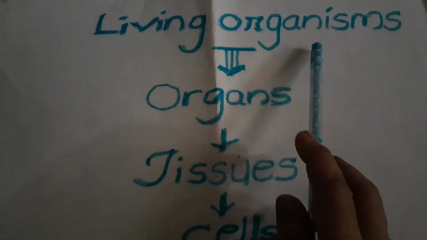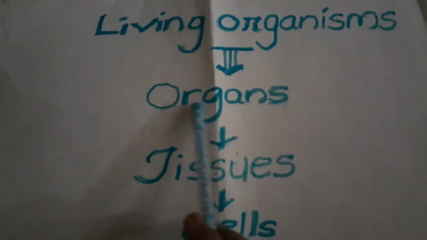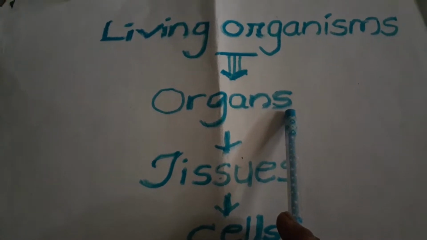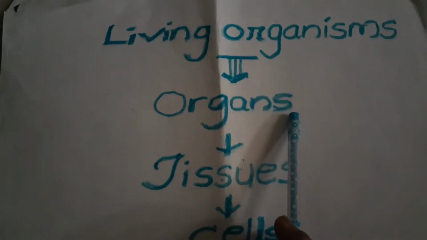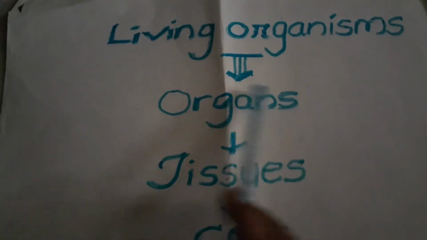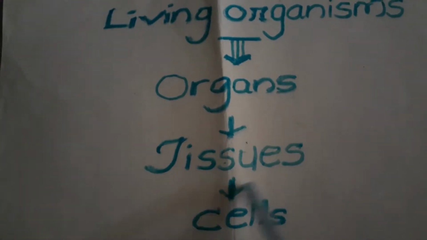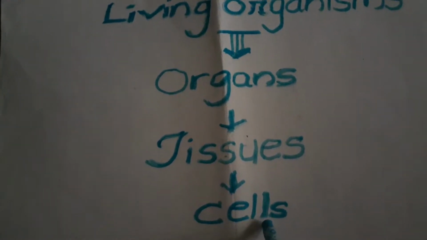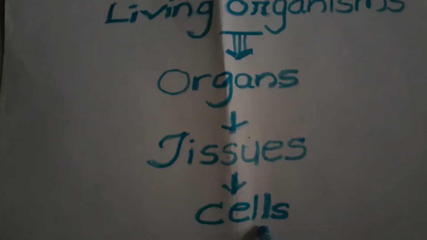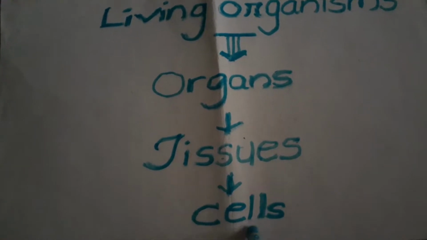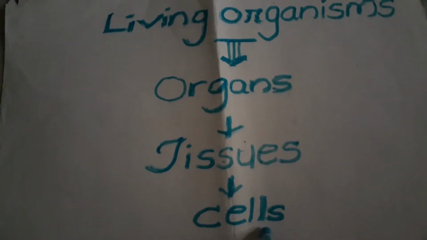We all know that all living organisms are made up of various organs such as lungs, kidneys, heart, brain, liver, stomach, etc. All these organs are made up of tissues. Tissues in turn are made up of various cells, as we studied in previous classes. So, the cell is the basic structural and functional unit of any living organism.